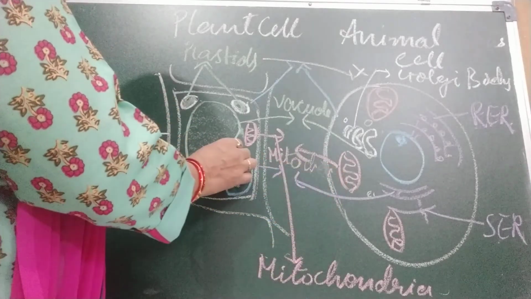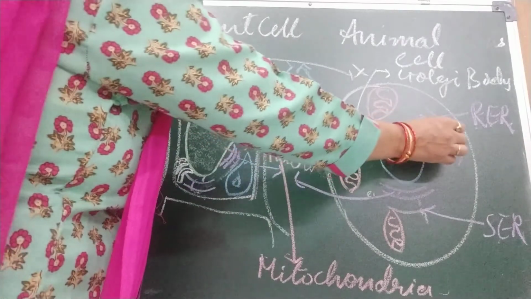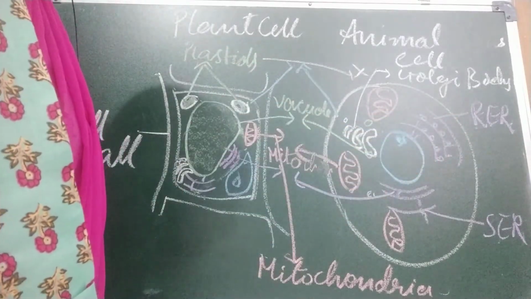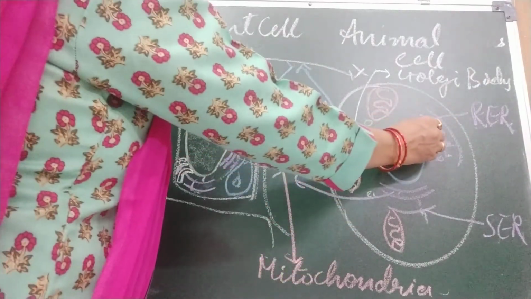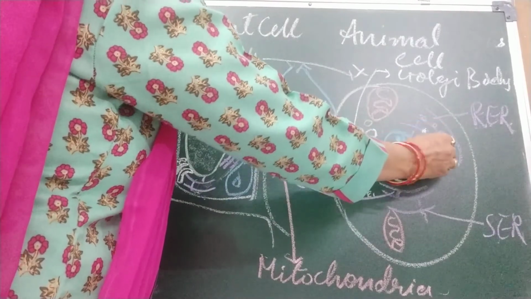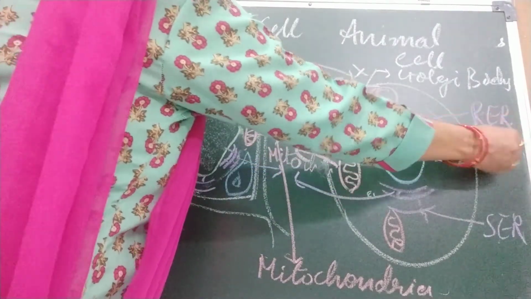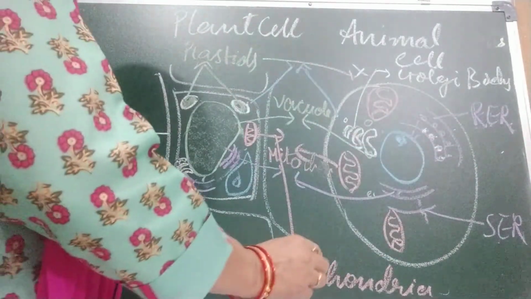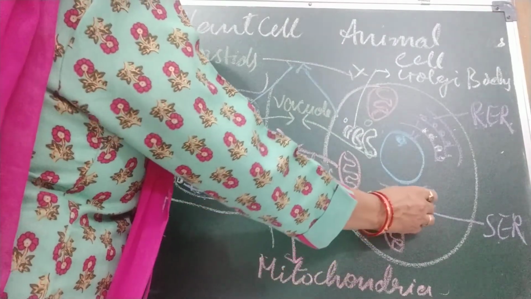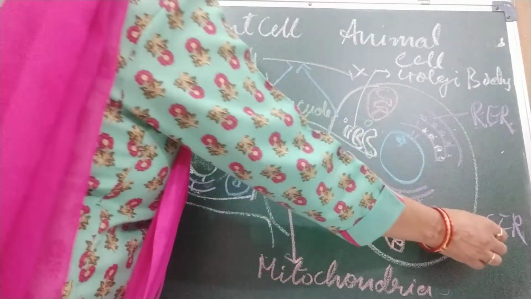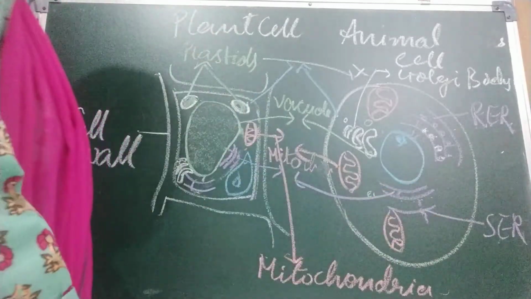And this, the purple one, is the endoplasmic reticulum. There are two types of endoplasmic reticulum. The one in which ribosomes are stuck is called rough endoplasmic reticulum, and the one in which ribosomes are absent we call smooth endoplasmic reticulum.